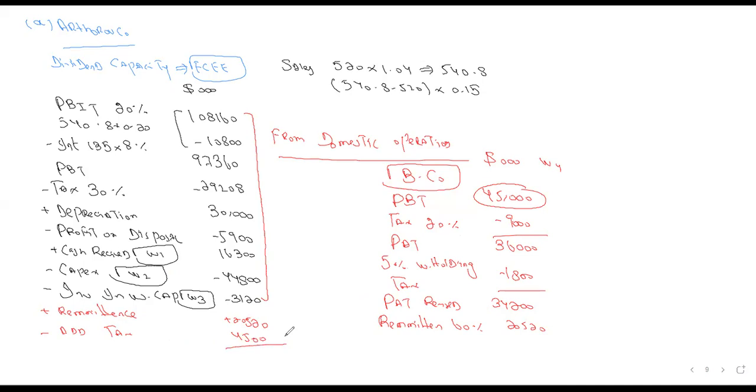What is the dividend capacity coming? 76,652. Good question, guys. This is the dividend capacity. Now, what was the second part?